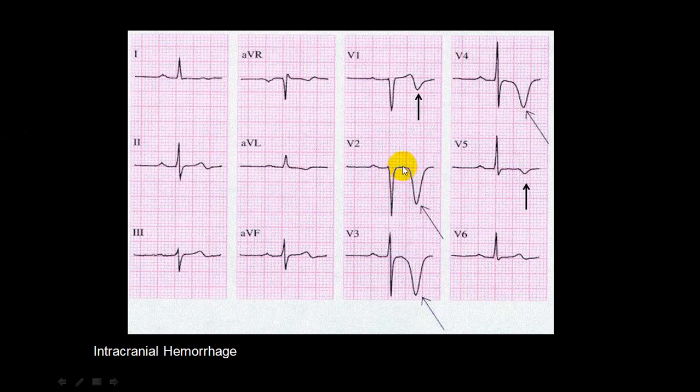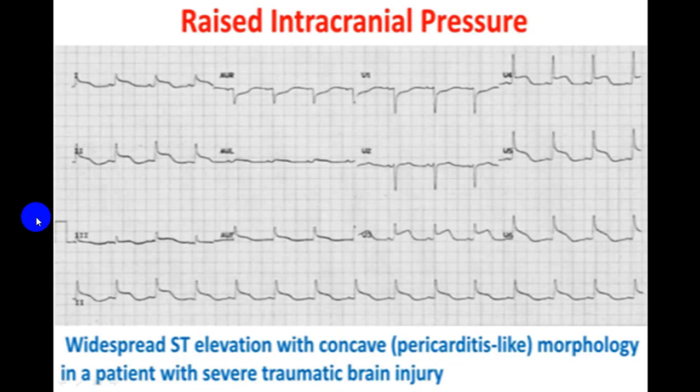You can see here, second ECG, deep T wave inversion. Keep it in mind, this is not an anterior wall infarct. This is raised intracranial pressure showing you ST-T changes in multiple leads: lead 1, lead 2, lead 3 also, AVF also. In AVR there is an ST depression.